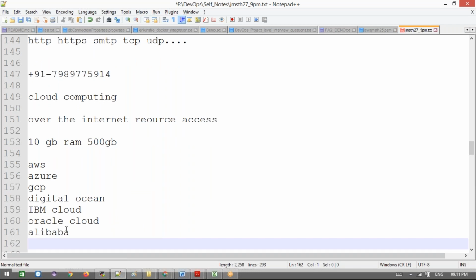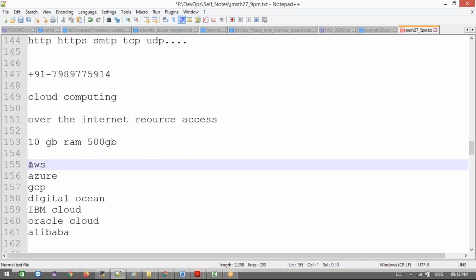Then we go for one cloud provider, and say I need this server. We can take the server, use it, and terminate it. Up to how much we use, that much we pay. The characteristics and benefits are that we pay only for the resources we use, and it is highly available, with no downtime. There are a couple of advantages that we will discuss in today's class.